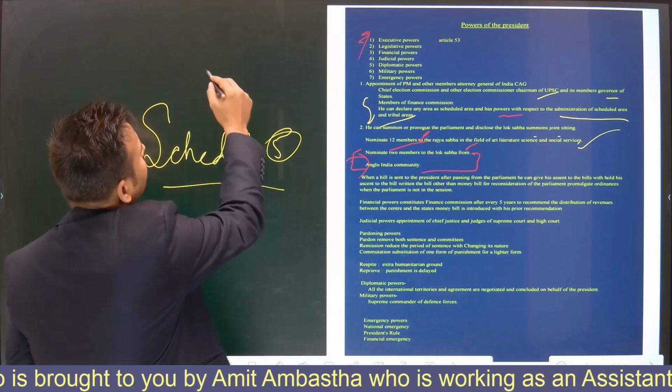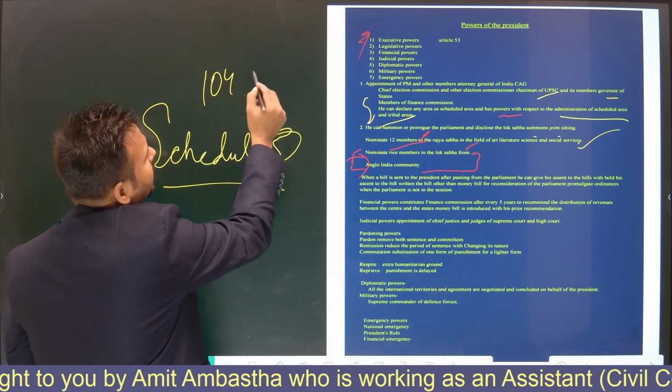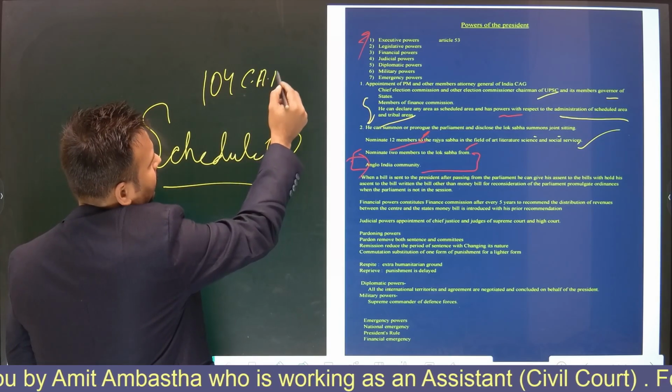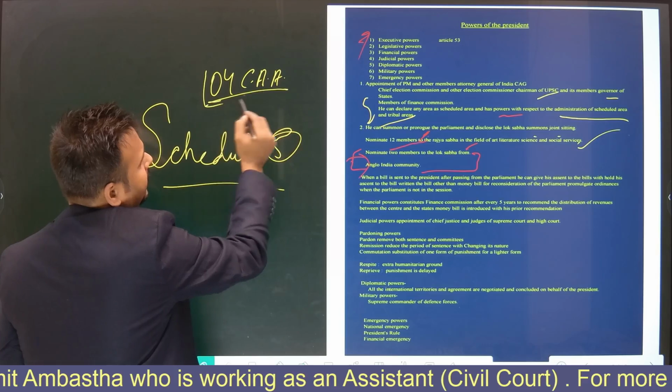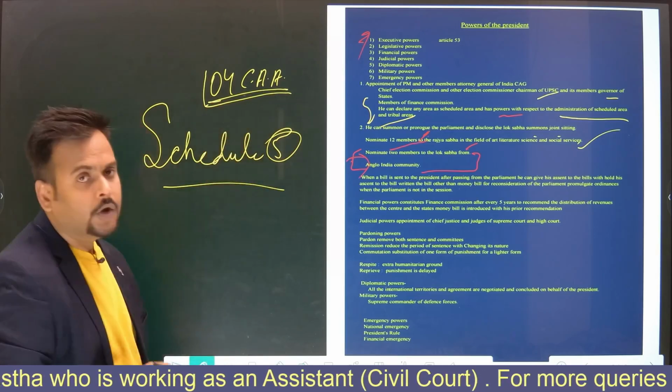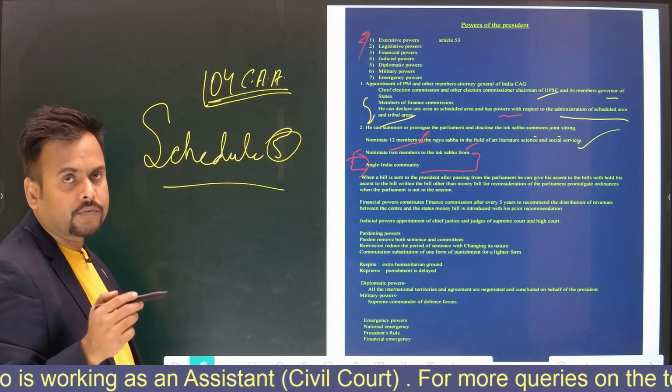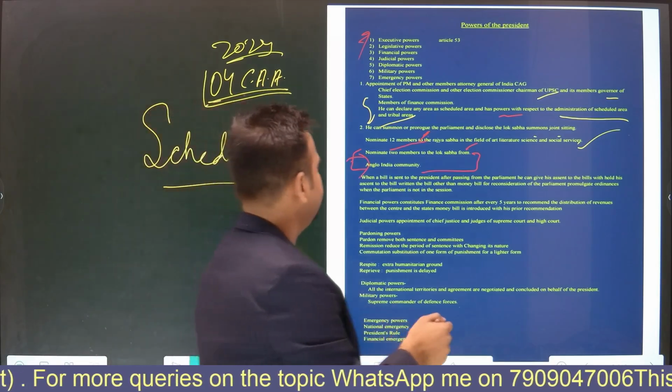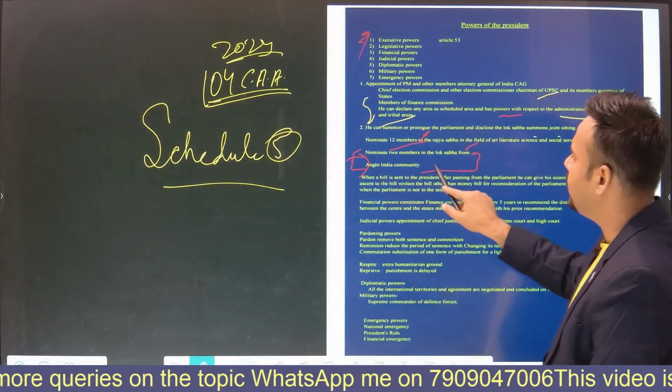But see, this is the 104th Constitutional Amendment Act. This will be effective from 2024. So till now we have this Anglo-Indian community.